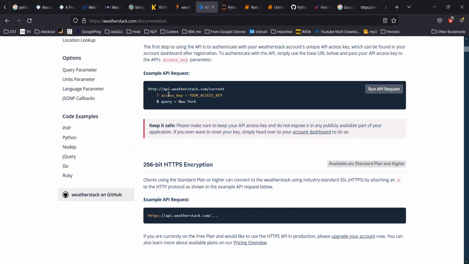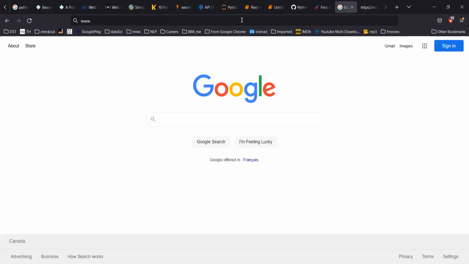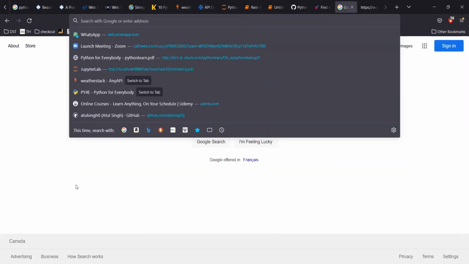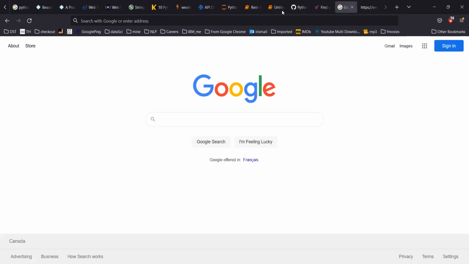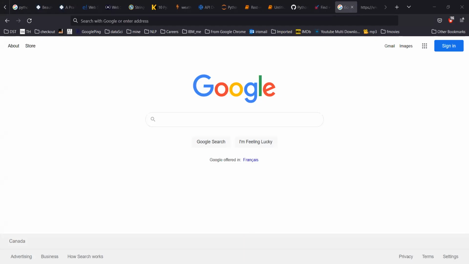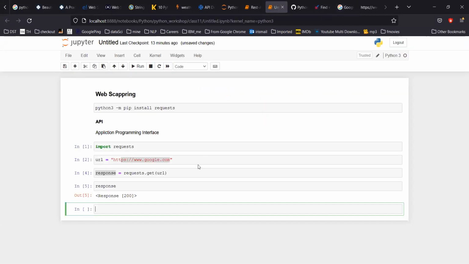Most of the APIs are not openly available, so they are always looking for an access key. Because if it is openly available, anyone can hit it, like we hit Google, right? So an API usually looks for a secret key. I'll pass the secret key I have created, so you can use the same. There is no problem. There is a limit of 250 hits, so you can use it only 250 times.